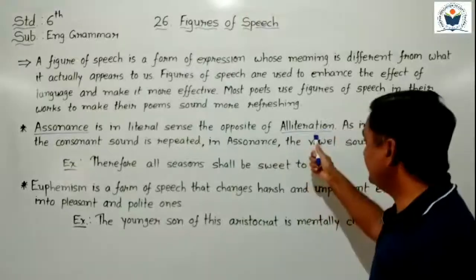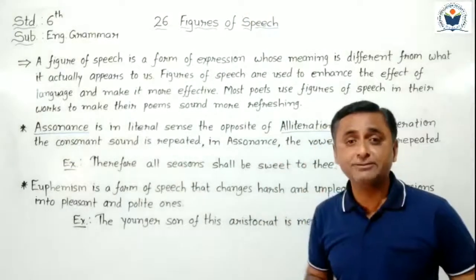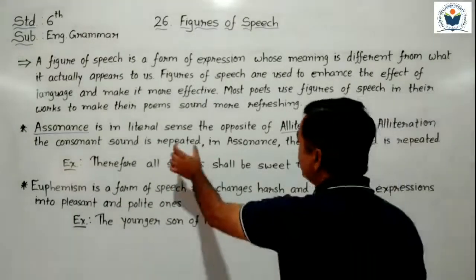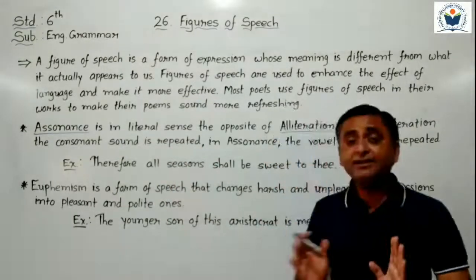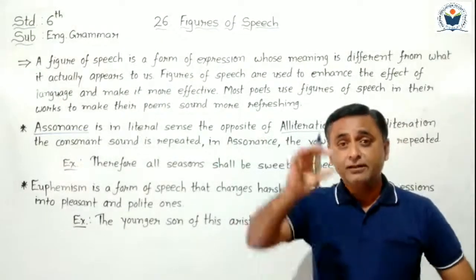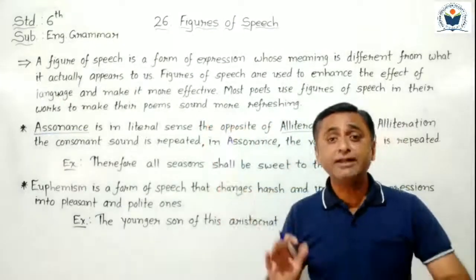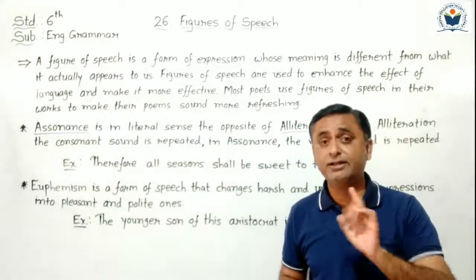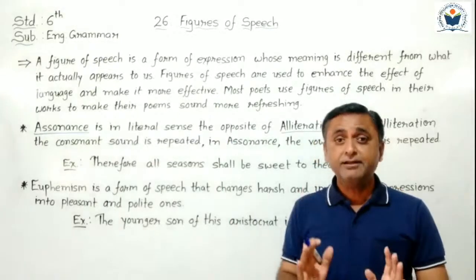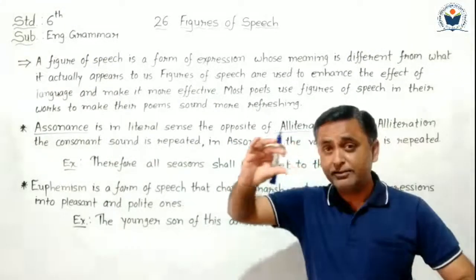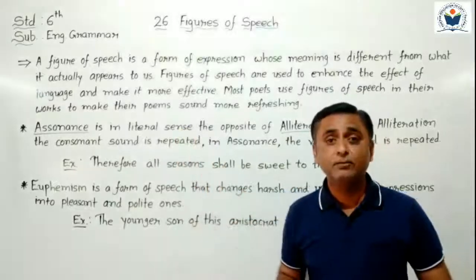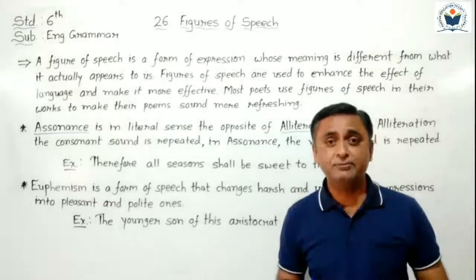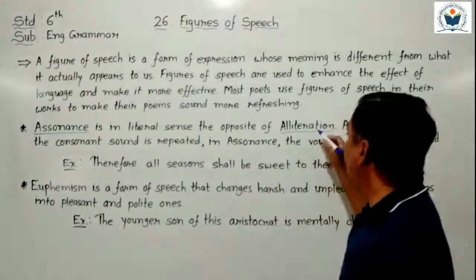In alliteration, the consonant sound is repeated. In the whole sentence, the consonant sound is repeated more than one time, 1, 2, 3, 4 times the same consonant sound is used. It is known as alliteration.